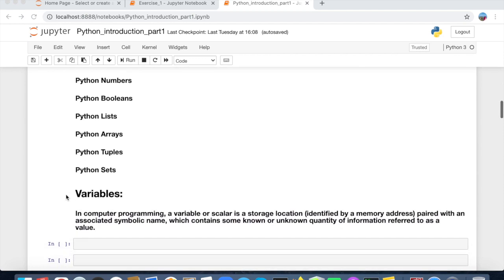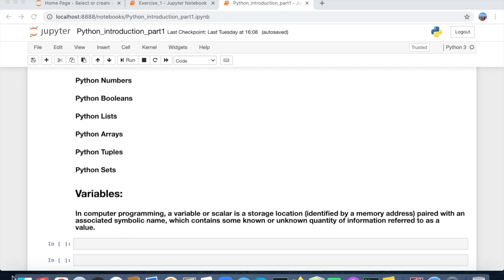What is a variable? In computer programming, a variable or scalar is a storage location identified by a memory address paired with an associated symbolic name which contains some known or unknown quantity of information referred to as a value.